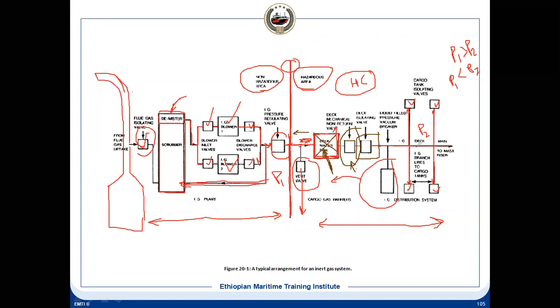It means if we want to send the IG, we generate IG here and maintain a pressure, and then it goes through the deck seal and this mechanical non-return valve, and this deck isolating valve has to be open. So IG will flow towards this direction and then go to the tanks. This way you can connect to any tank, and all the tanks also.